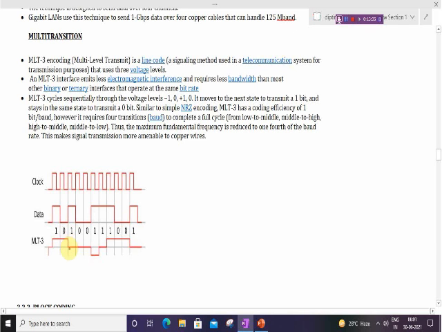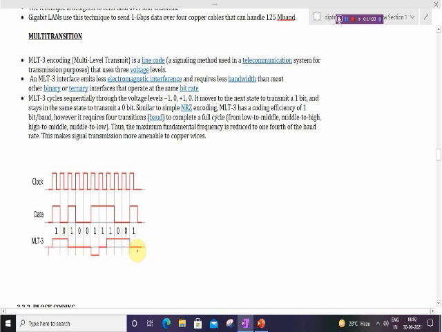Again for 1 it will change to the 0 level, again remain the same for the 0, and again for 1 it will change the level to negative. Then for 1 again it will change to 0, and again for 1 it will change to positive. Then for 0 it will remain the same, then again it will change to 0.